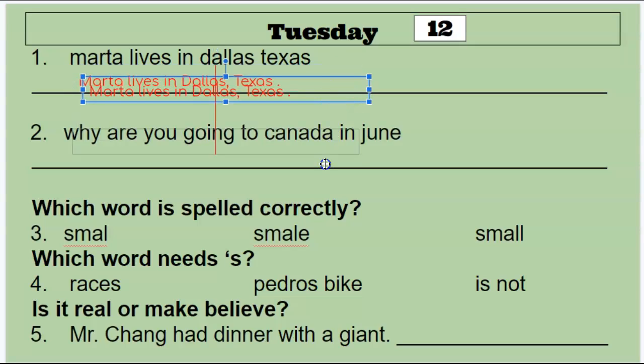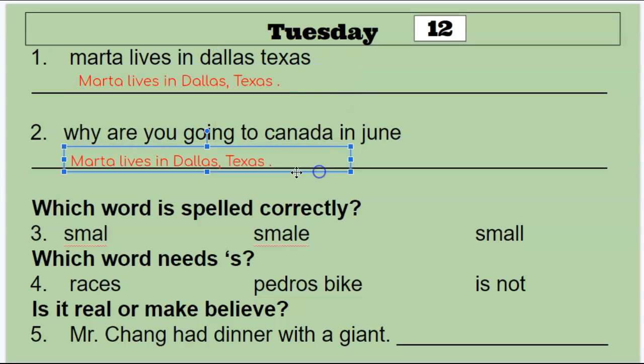Let's go ahead and move to our next one. Why are you going to Canada in June? Why needs to be capitalized, and June needs to be capitalized. And this is a question, so we're going to have a question mark.